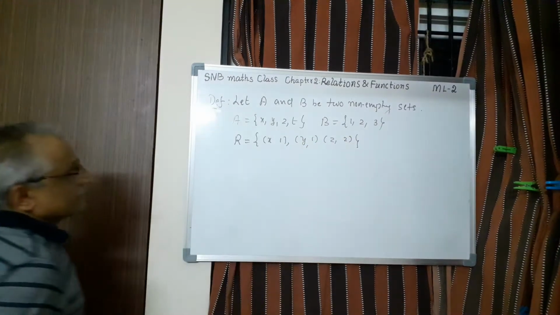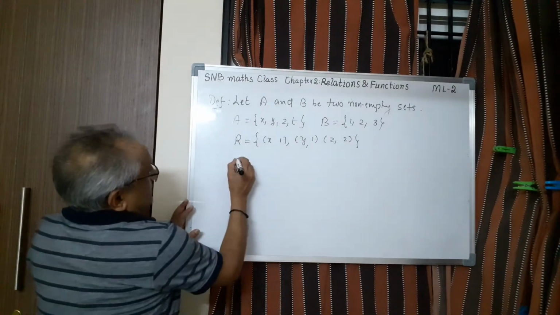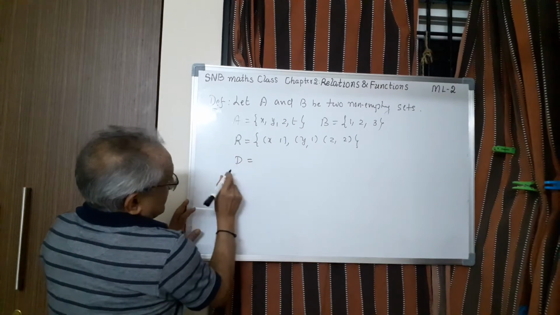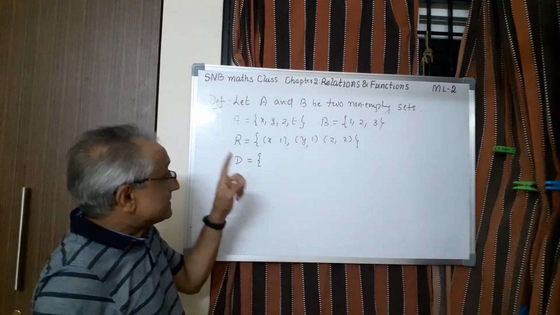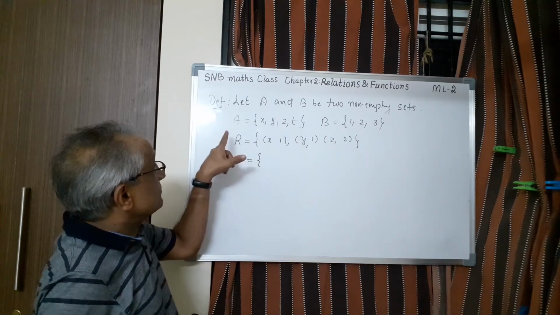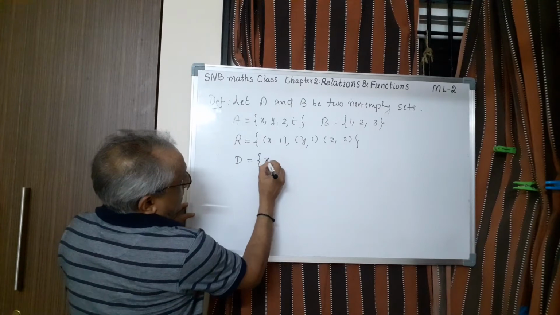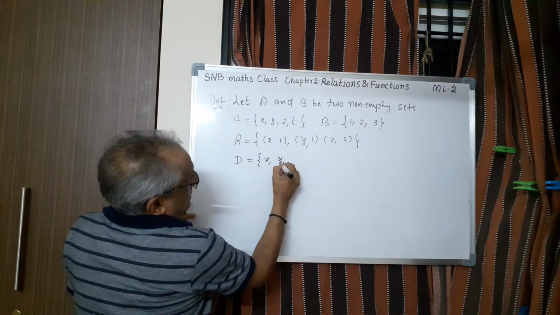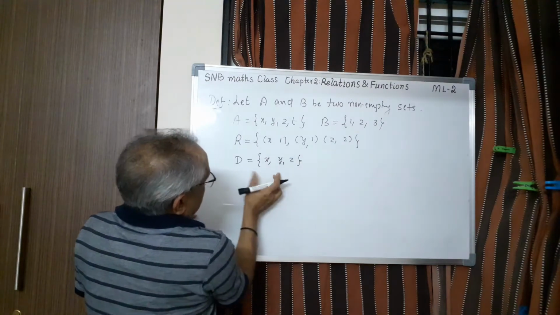So this is a relation. Under this relation, what is the domain? Let me write it as D. See what is the definition? The set of first elements of the relation is called domain. So I have to take x, y, z. So this is the domain.